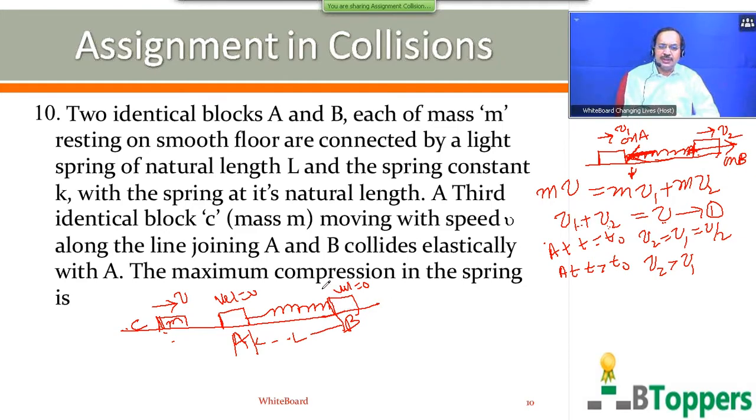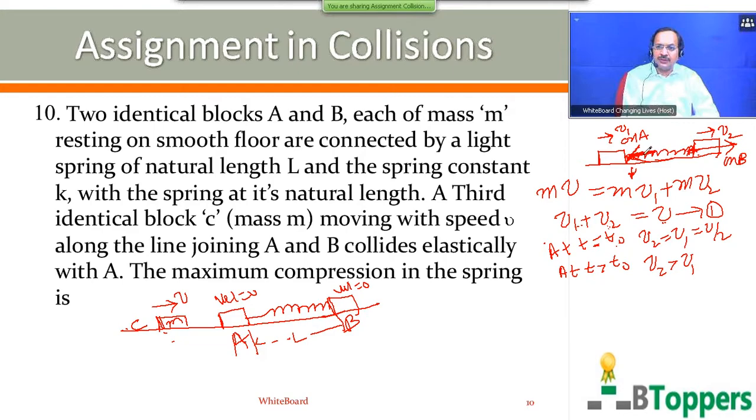That means, if you analyze the motion of the system of the two blocks A and B and the spring, from the instant just after the block C collides with the block A, the block A first starts moving towards the right with velocity v. At that instant, the velocity of block B is 0. So the velocity of first block A begins to decrease, and the velocity of second block B begins to increase. So up to this instant t equal to t naught, that means at any instant before this particular instant, v1 is more than v2.